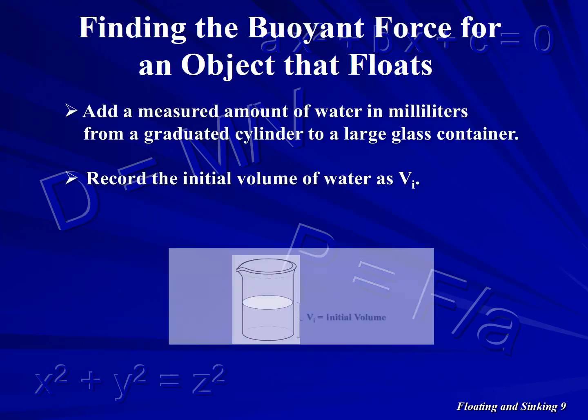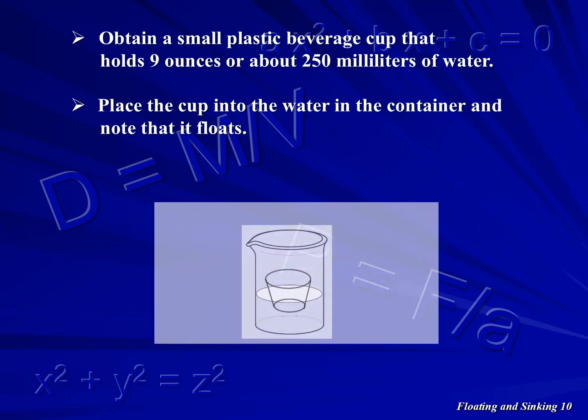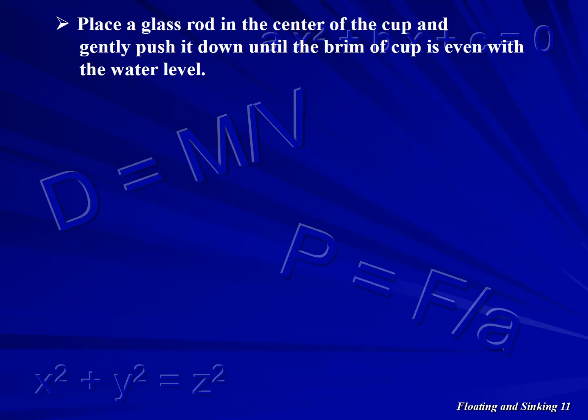To find the buoyant force of an object that floats, we add a measured amount of water to a large container using a graduated cylinder. Record the initial volume of water as V subscript I. Place a small, 9-ounce plastic beverage cup into the water in the container and note that it floats. These cups typically have a volume of about 250 milliliters of water. Now place a glass rod in the center of the cup and push down gently until the brim of the cup is about even with the water level.